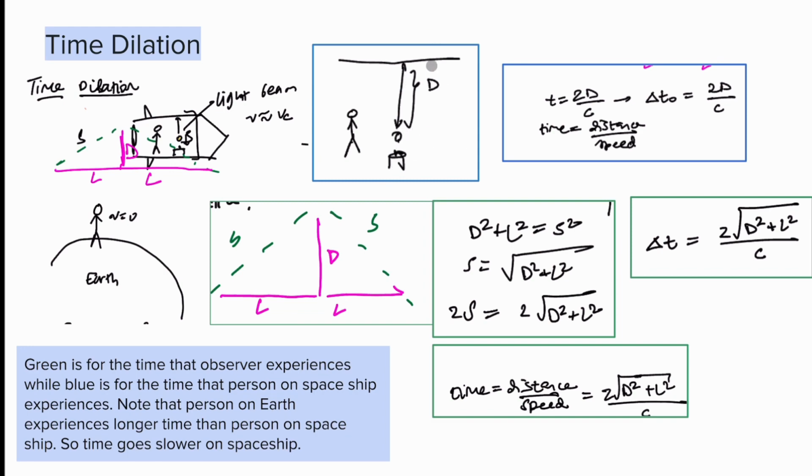And so the total distance that it goes is 2d, so the length from the ceiling to the light particle is going to be d, so it goes up and down, that's going to be 2d.